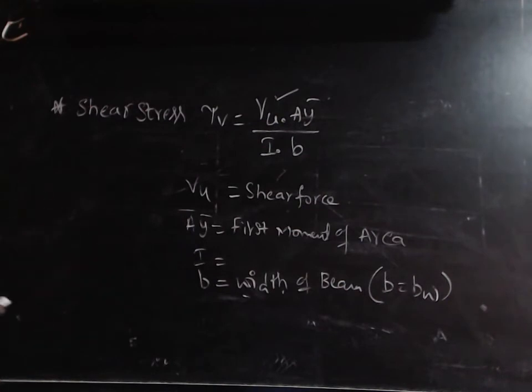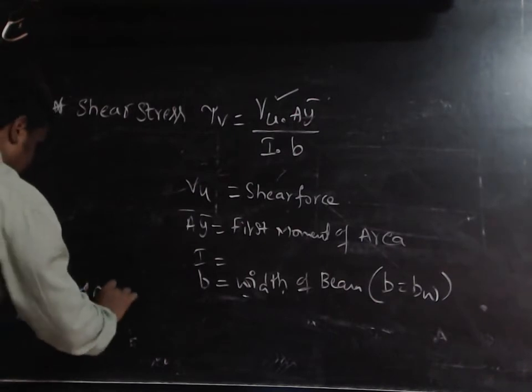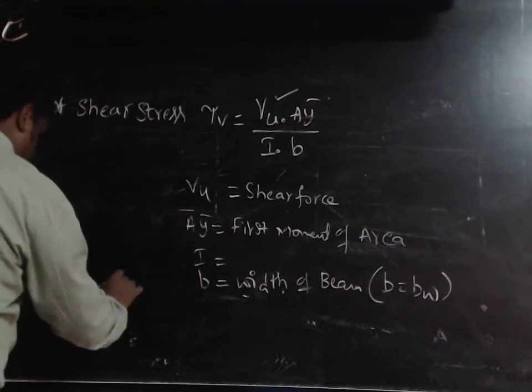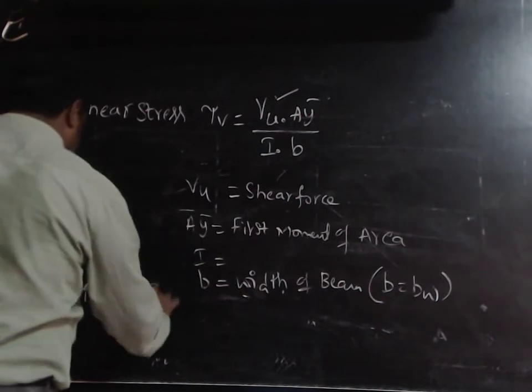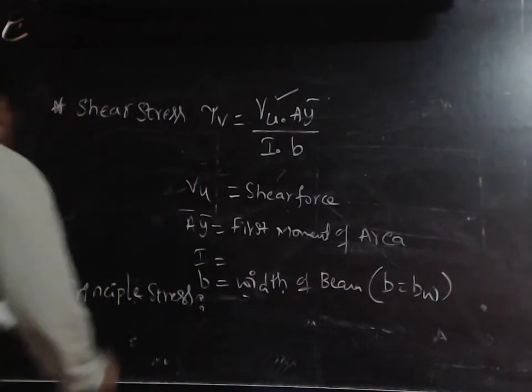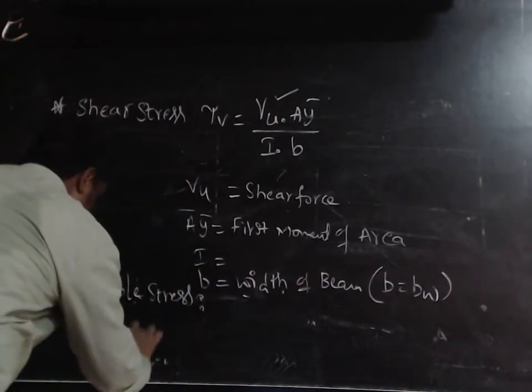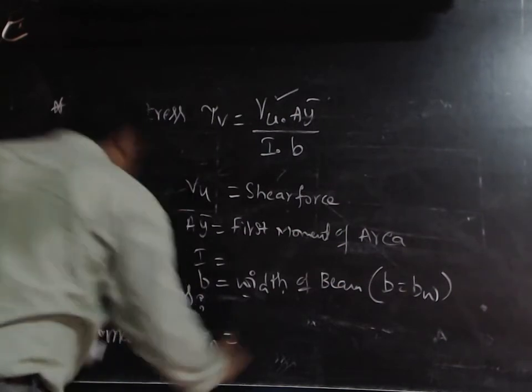And the next formula required is the principal stresses, that is sigma max or sigma minimum.